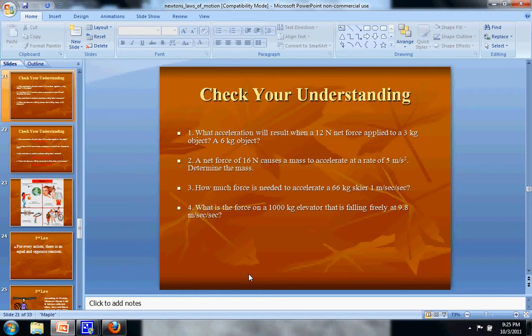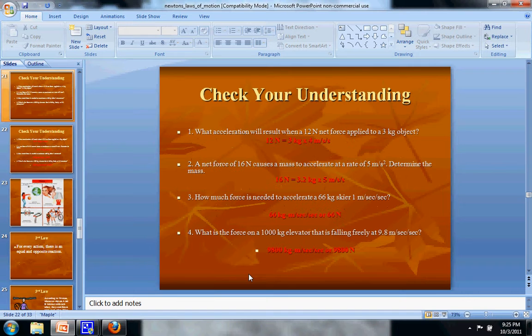You should pause the video and try to do these. And then here we go. So take a look at this one. The force is 12 newtons. The mass is 3 kilograms, so the acceleration must be 4, because 4 times 3 is 12.